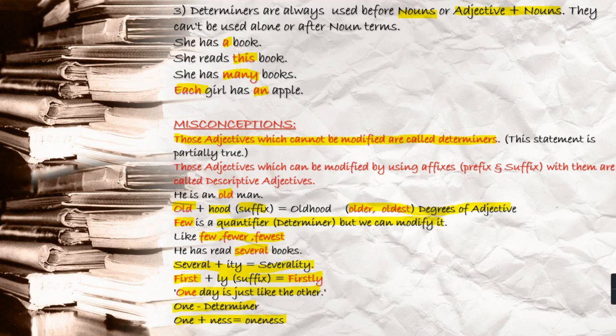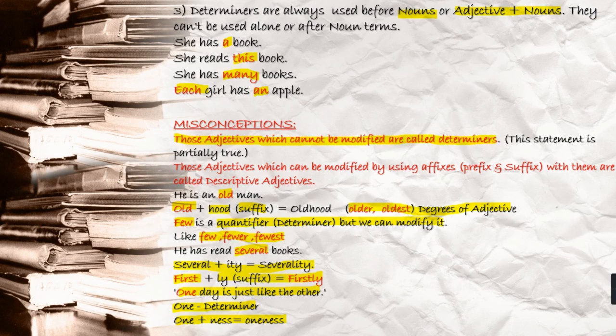Okay, now come to misconceptions. While giving you the difference, there are certain sources where you find this kind of thing written: those adjectives which cannot be modified are called determiners. No, this statement is partially true, not entirely true. The reason is that there are certain determiners that can be modified.